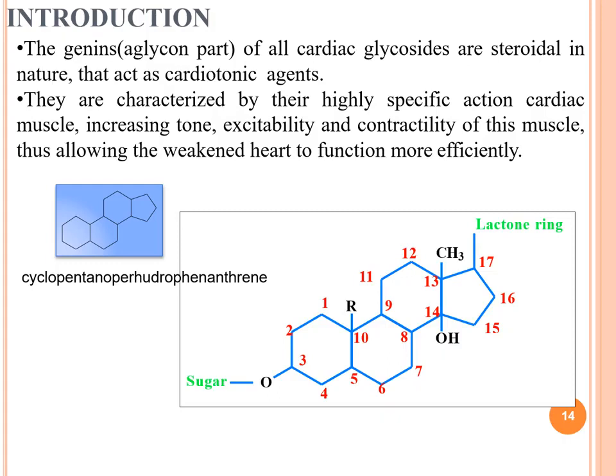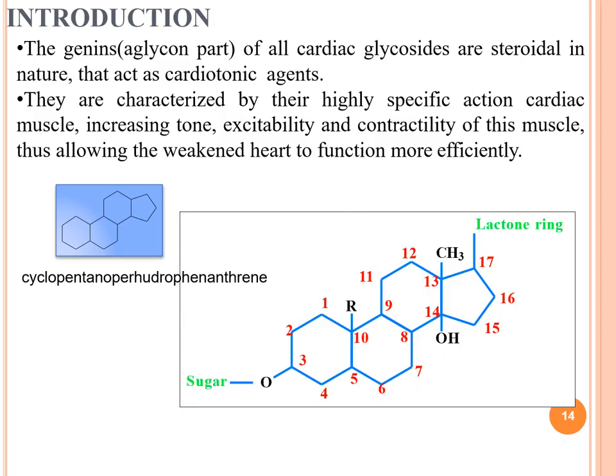The genins, the aglycone part of all cardiac glycosides, are steroidal in nature and act as cardiotonic agents. They are characterized by their highly specific action on cardiac muscle, increasing tone, excitability, and contractility of this muscle, thus allowing the weakened heart to function more efficiently.